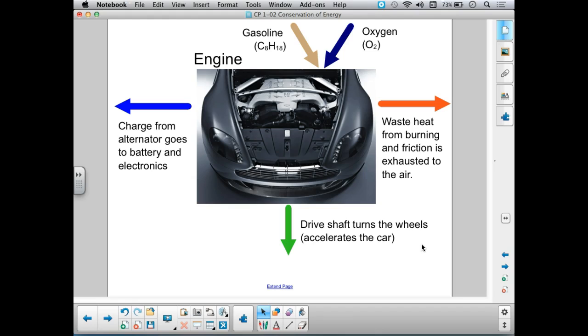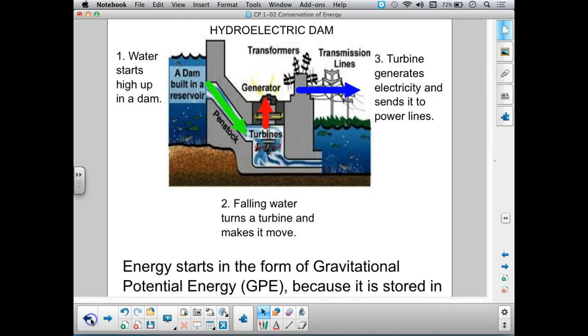Now, this is a really complicated example. This is a challenge. If you can write out an explanation of how energy moves through this system, through conversions and transfers, and then draw an energy flow diagram for this scenario, you're pretty good on what you need to know for the conservation of energy. I'm not going to post the answer here. You'll have to wait for class. But give this a shot, and we'll take a look at it tomorrow.